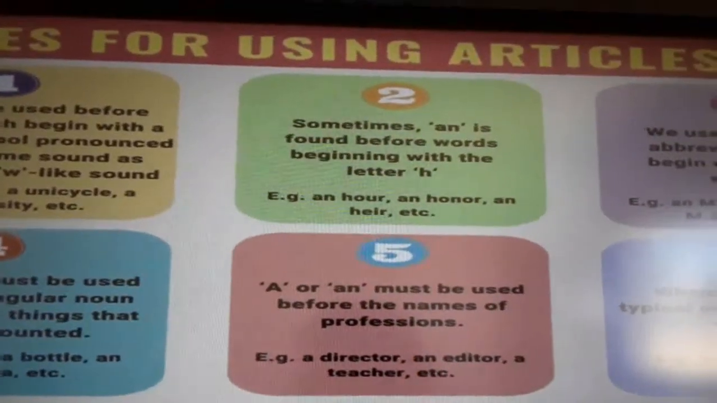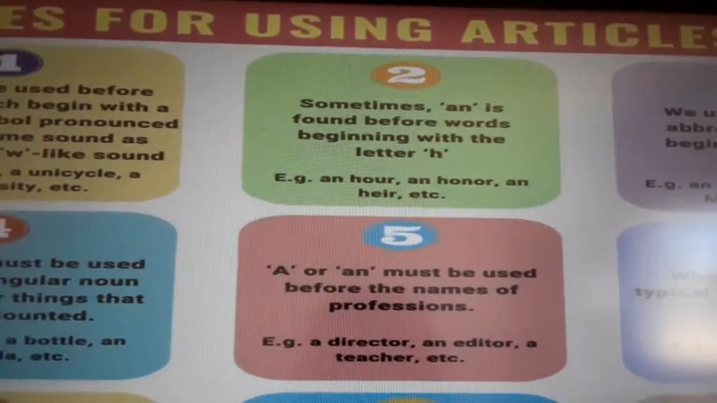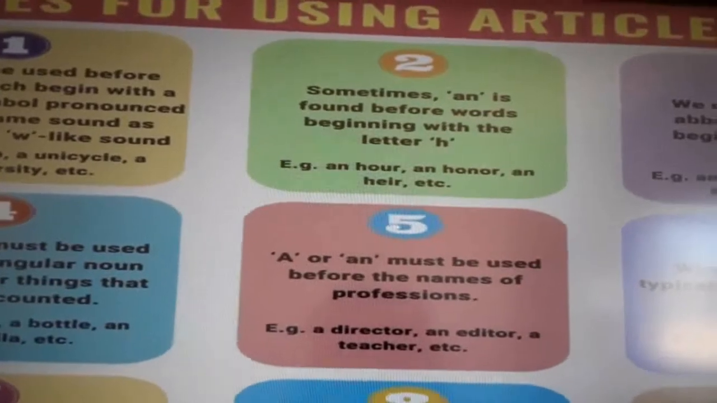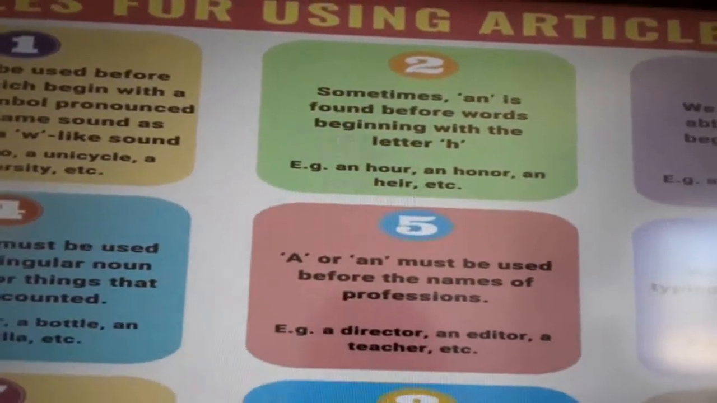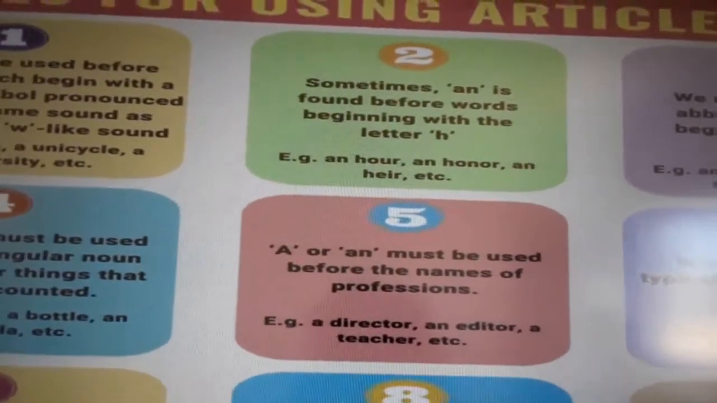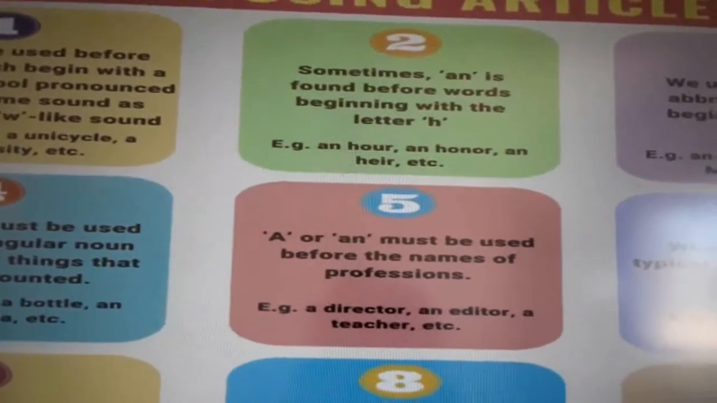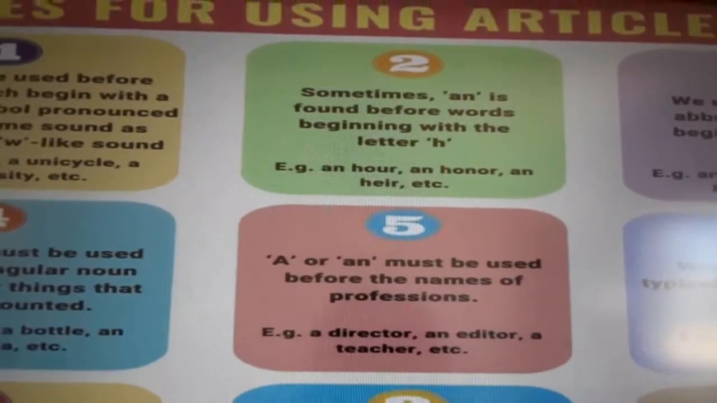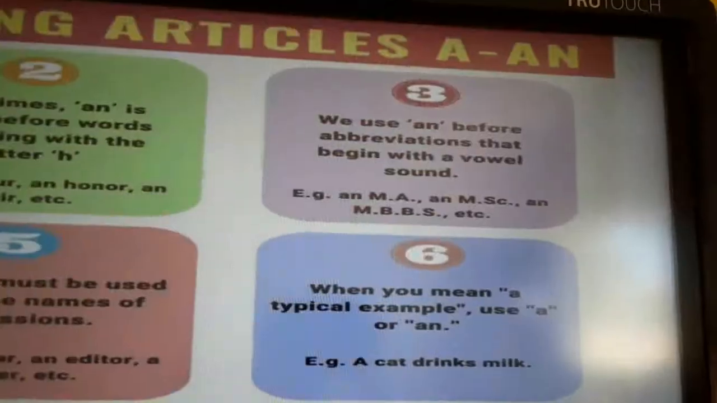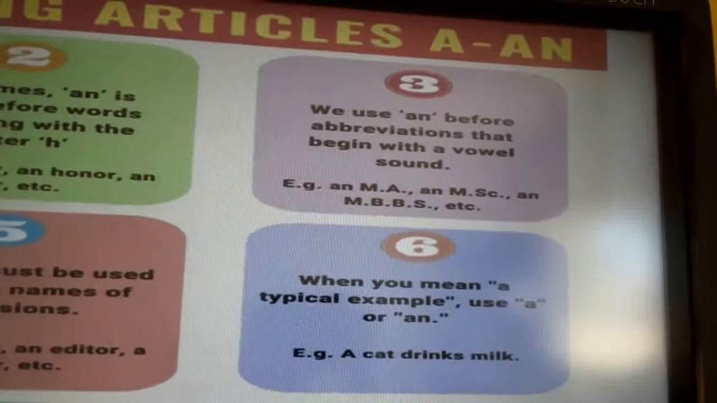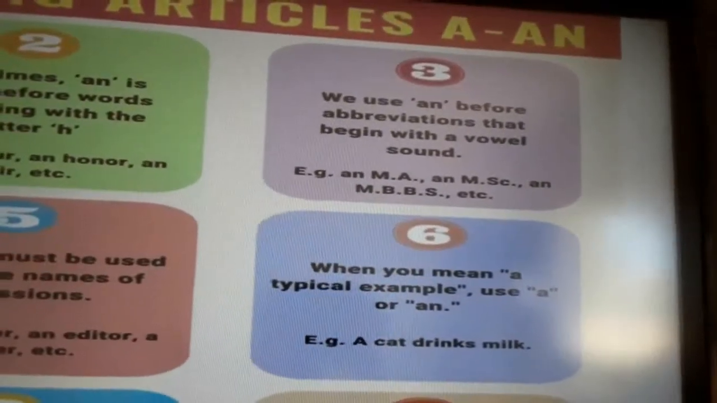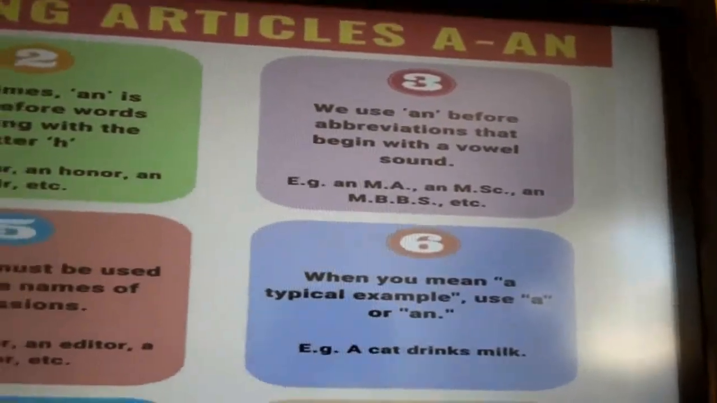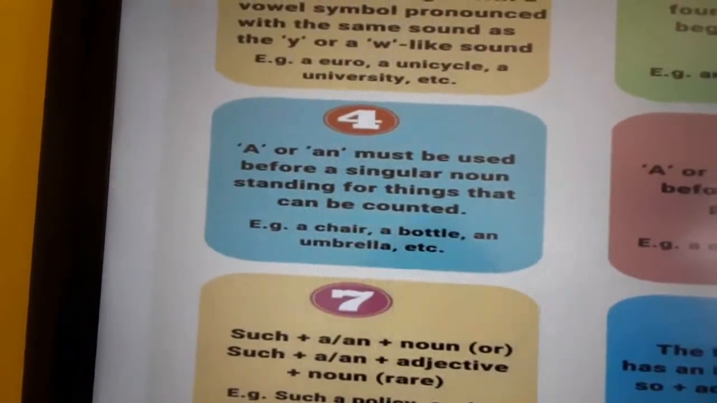We should use a before the words which begin with the sound R. Honor: even though the word begins with H, we do not pronounce the H. So at that time we should use an. An MLA, an MA, because M sounds like a vowel sound, so we are using an. So a and an are meant for singular.